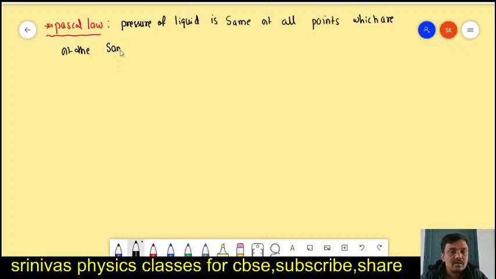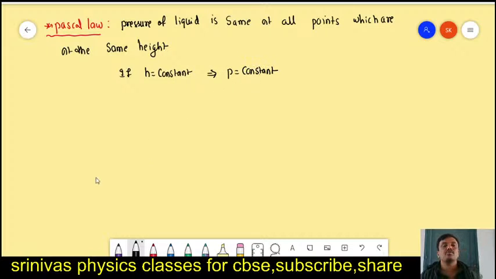Okay, right. What is this? Very simple. If the liquid height is constant, then the liquid pressure is also constant. This is our Pascal law.